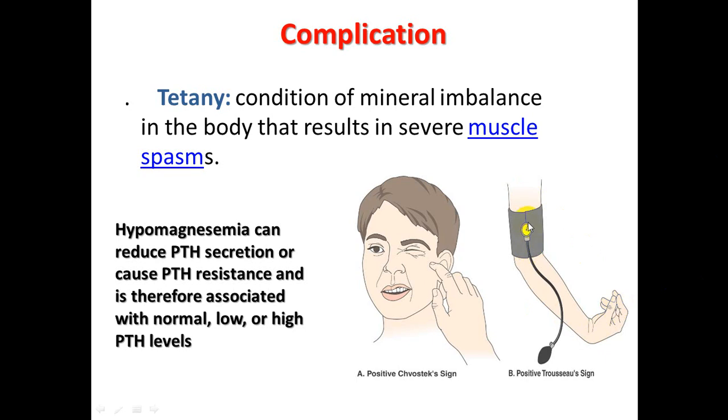And this is because of movement of calcium to the intracellular fluid, a cause of local tissue ischemia due to pressure of the cuff. So this sign, and also Chvostek sign: pressure on the facial nerve near the tragus of the ear, and this pressure can cause a twitching of the face, and this twitching of the face is characteristic of